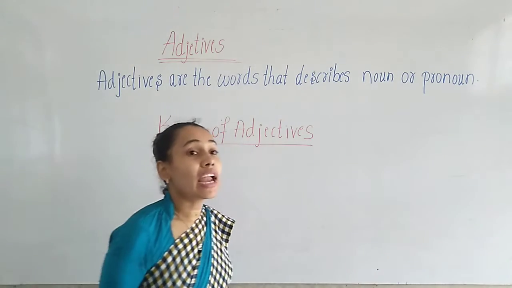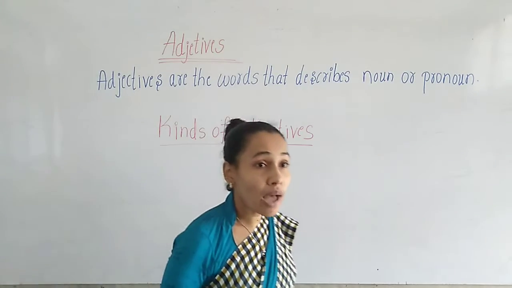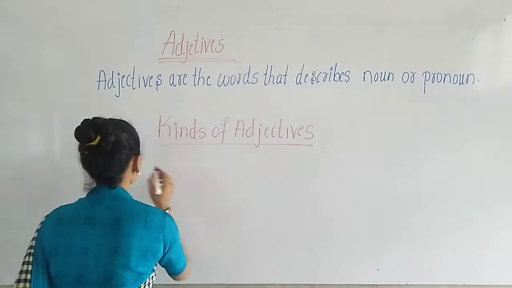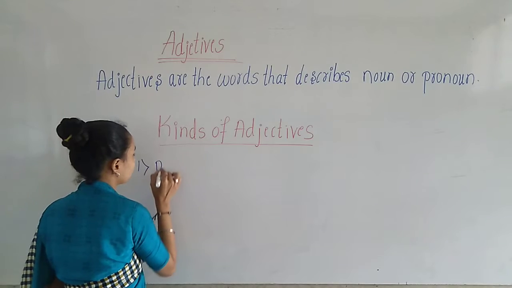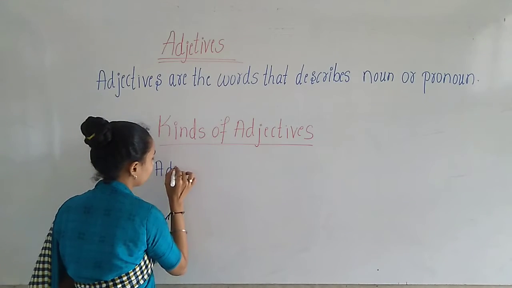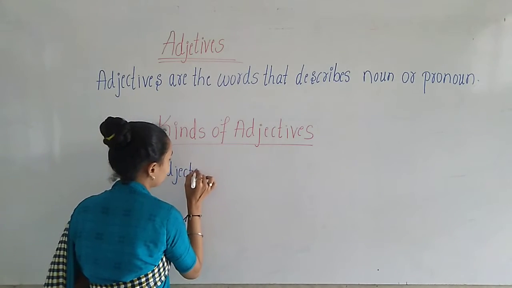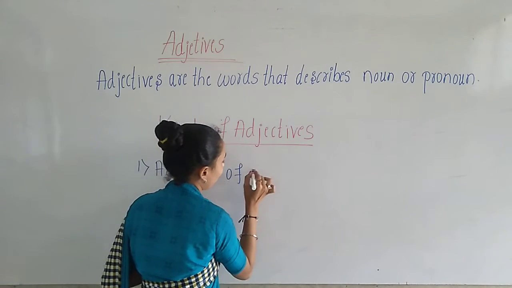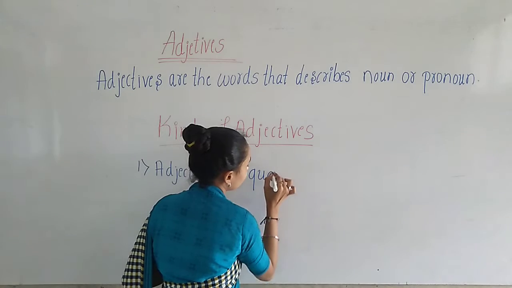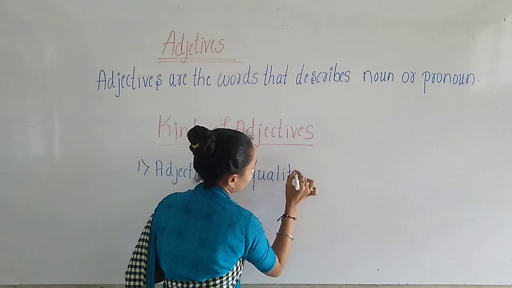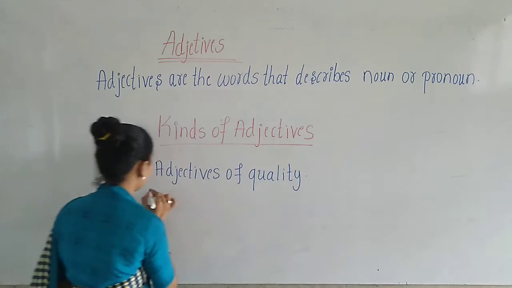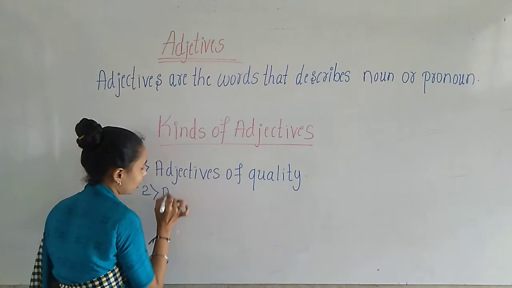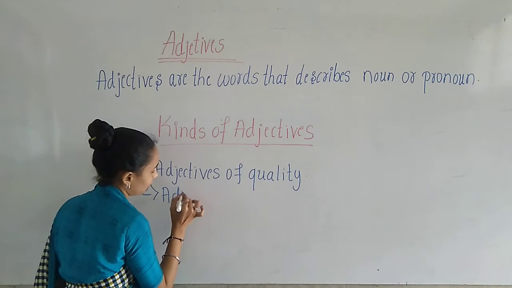Then we have adjective of quantity. Second one is adjectives of number.